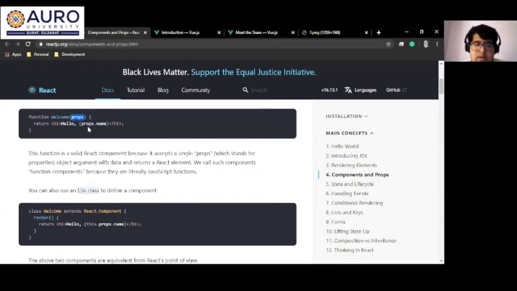So how is the UI rendered if we are not using HTML? It has a special feature called JSX, which is used to define the UI at the React side for rendering.